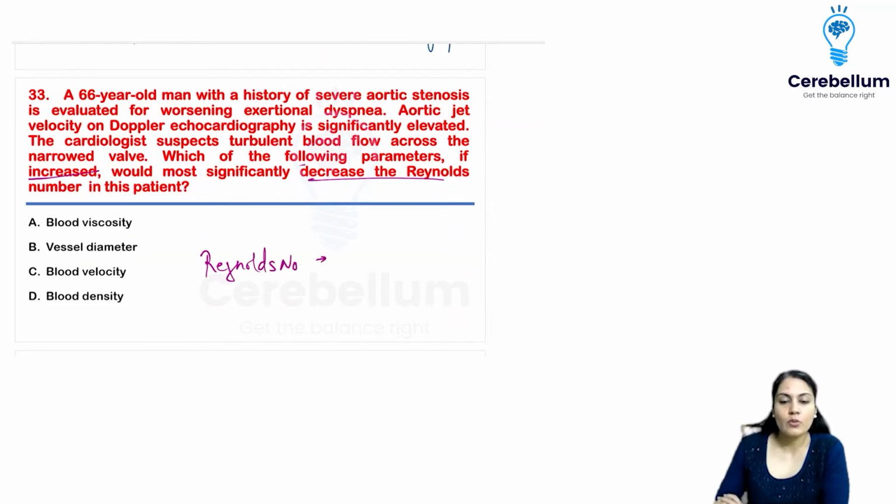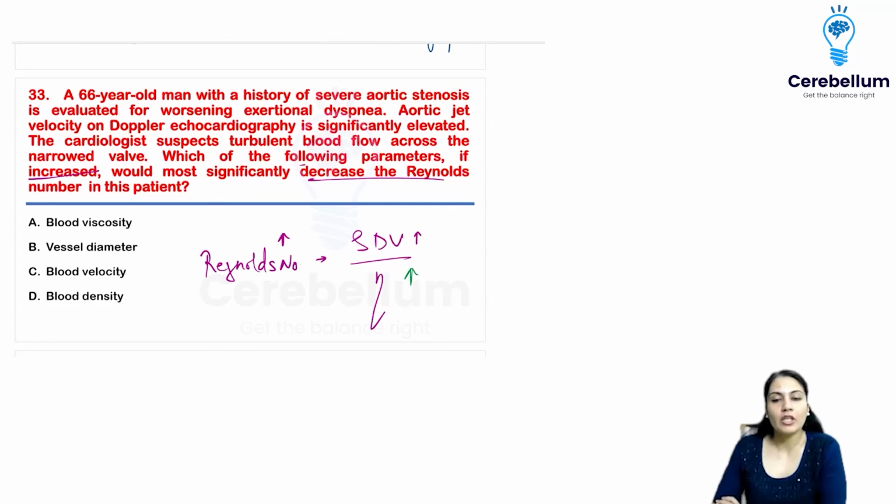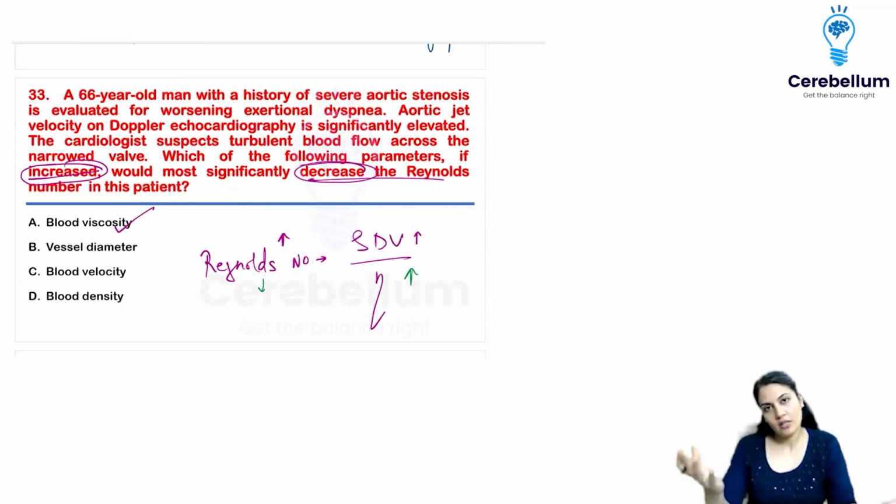The formula for Reynolds number is going to be rho dV by eta. Rho dV, if you increase, the Reynolds number will increase. If you increase the eta, which is nothing but the viscosity, the Reynolds number will decrease because that is present in the denominator. Denominator is always inversely proportional to the ratio. So please remember, blood viscosity is going to be the answer. Why? Because they're asking which, if increased, is going to decrease the Reynolds number, right?